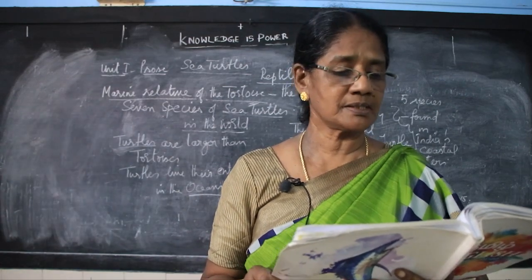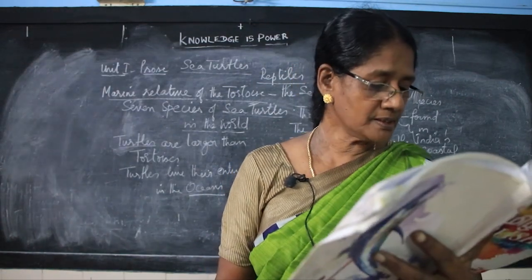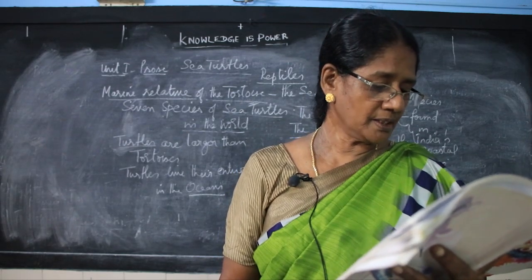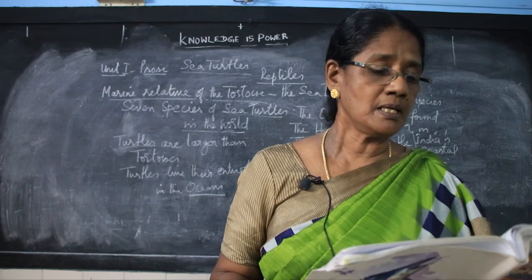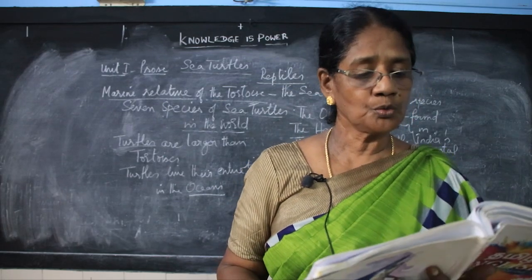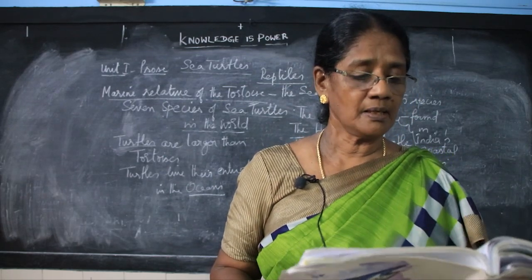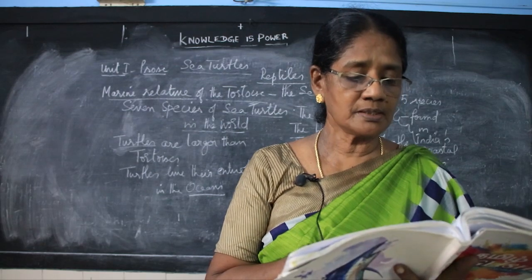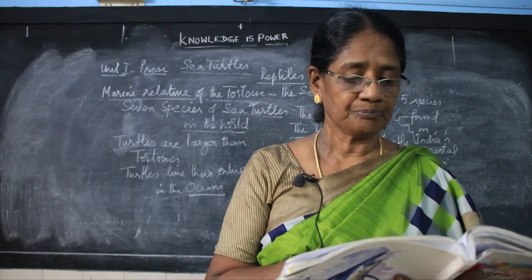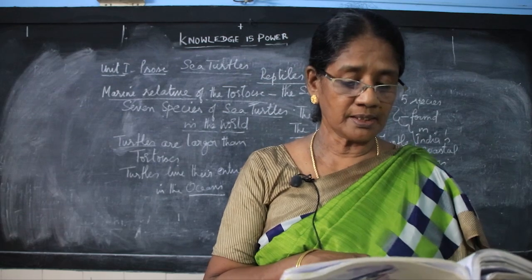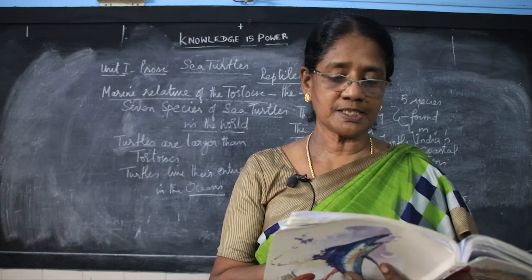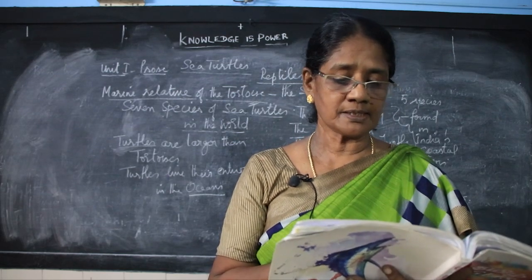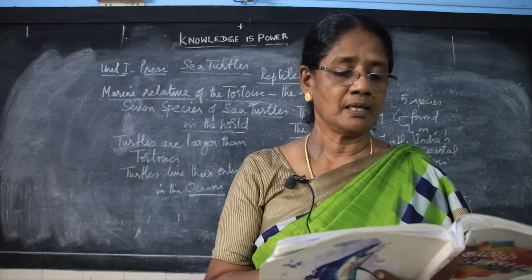That is the answer, C. First one is A, second one is B, third one is B, fourth one is C, fifth one is A, sixth one is: a sea turtle camouflages its nest by tossing sand on it to incubate eggs in the warmth of the sun, is B.